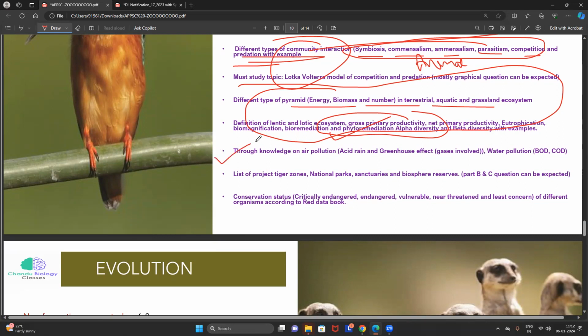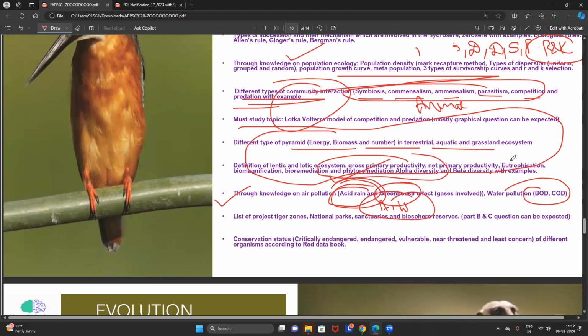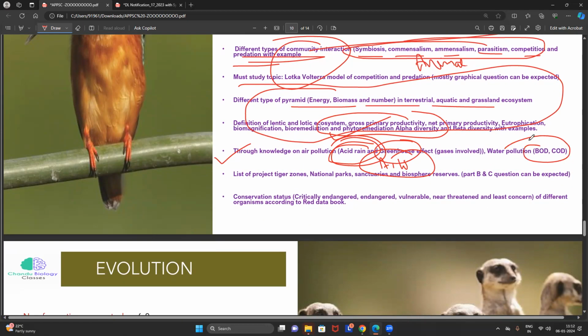Then followed by pollution, where you people give the highest importance to air pollution and water pollution. In that also give the highest importance to acid rain, greenhouse effect, measurement of BOD and COD, and the water pollution level based on the BOD measurements. That kind of questions also we will get.